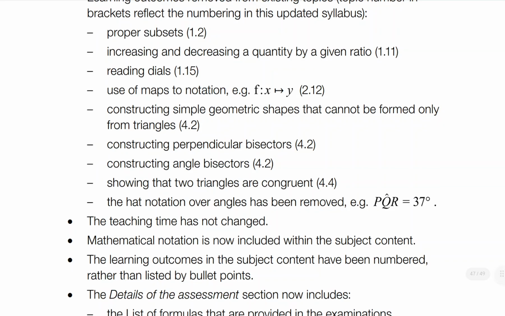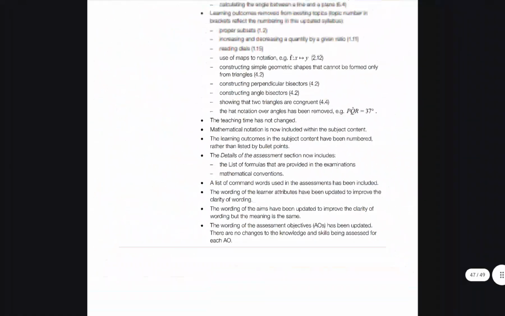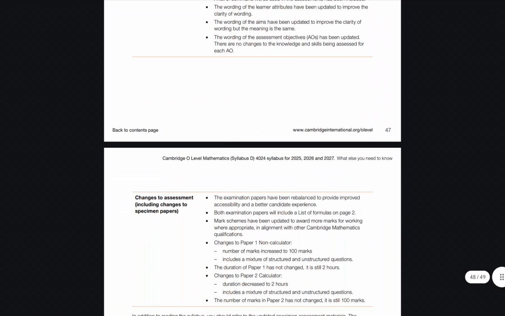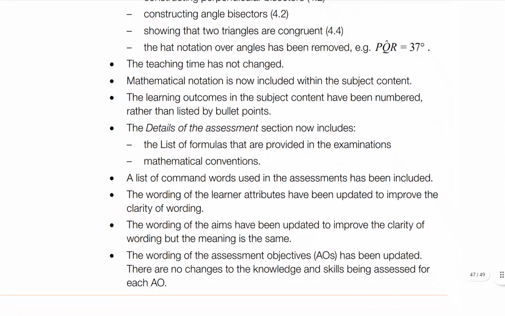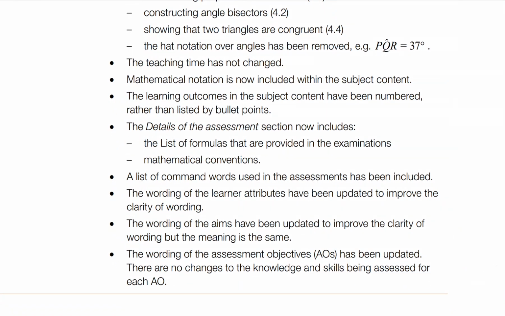I guess we have covered everything except the above mentioned removals. Let me read this remaining section. Teaching time has not been changed. It is, and was.